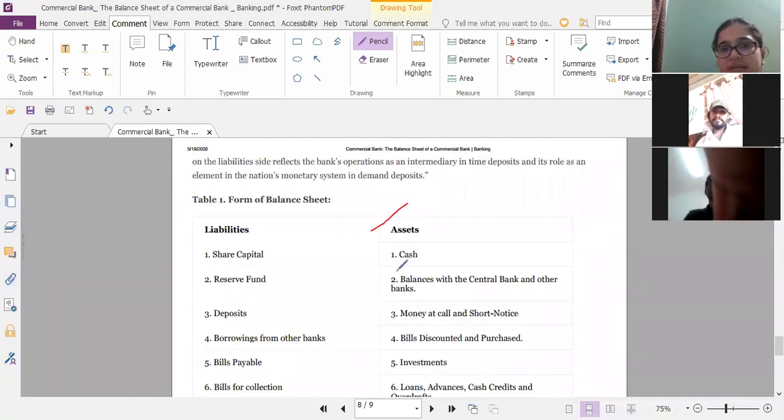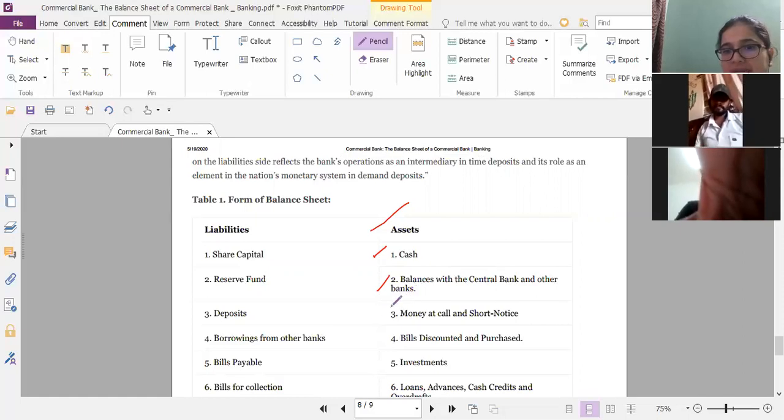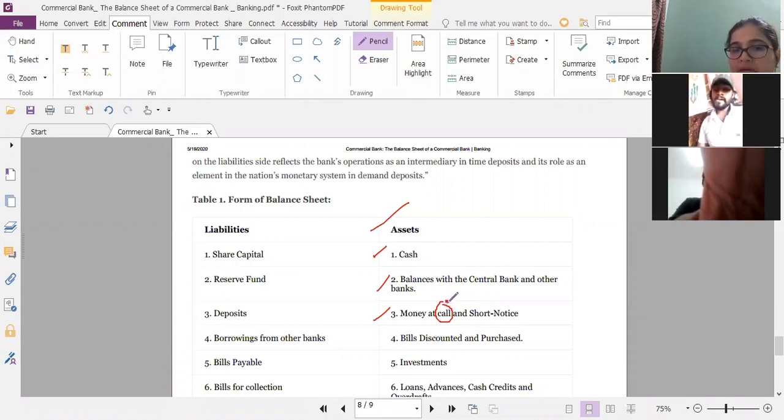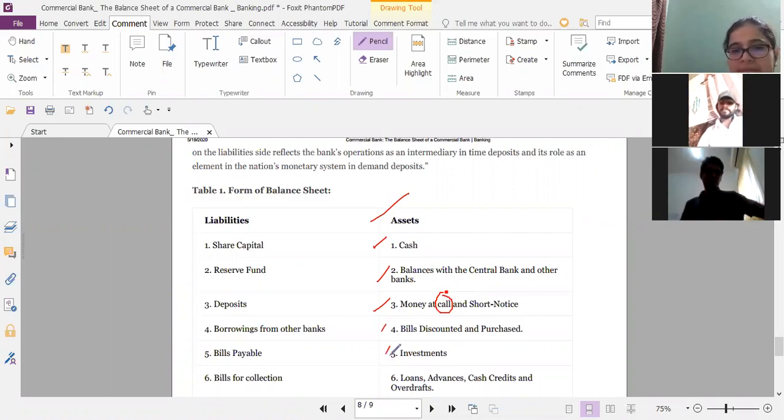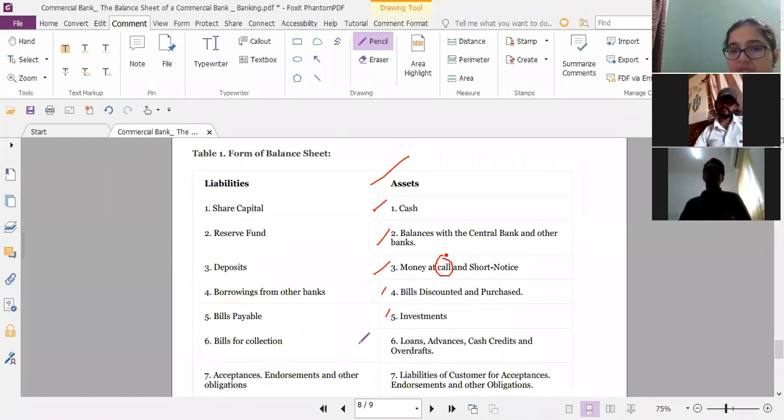Assets. On the asset side, it is cash. The second asset is balances with the central bank and other banks. Money at call, ಓದಿದ್ವಿ ಅಲ್ವಾ ನಾವು ಲಾಸ್ಟ್ ಕ್ಲಾಸ್, that is an asset of the bank, okay. Money at call, whatever money the bank has advanced or given under call money, that becomes an asset of a bank, right? Bills discounted, purchased, investments made, then loans, advances, cash credits, and overdrafts. So this is also an asset of the bank.